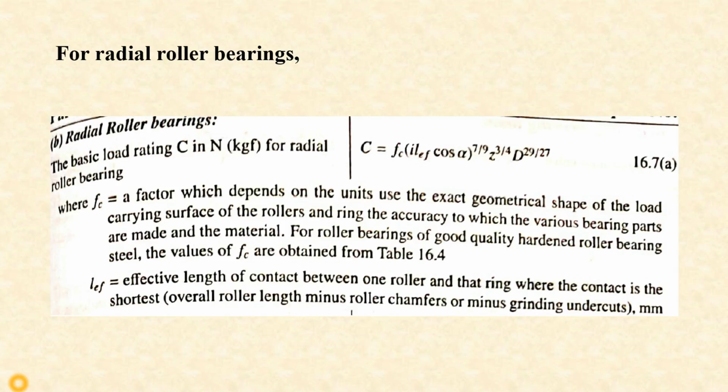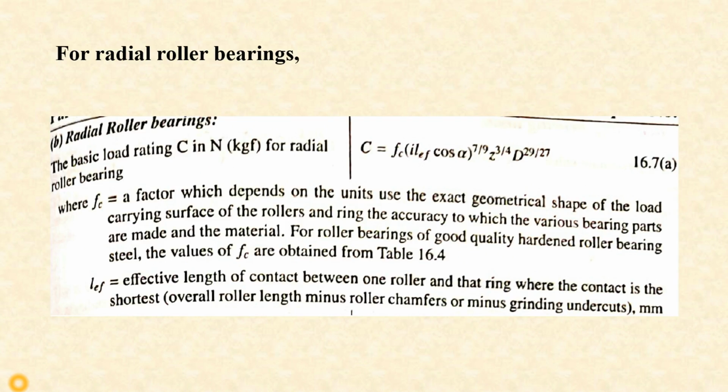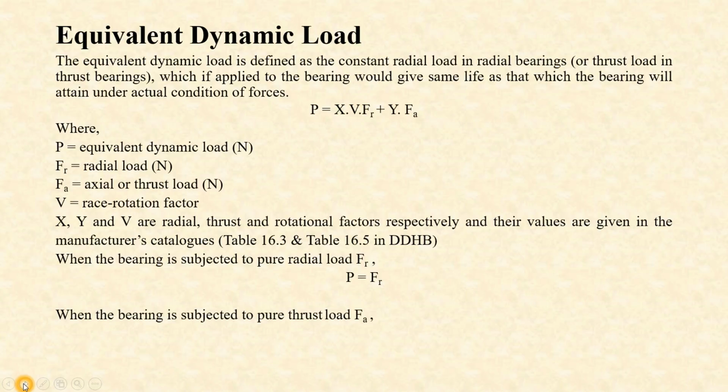Again, for radial roller bearing, the concept is the same as in the radial ball bearing. Equivalent dynamic load, that is capital P, is equal to XVFR plus YFA. Here P is the equivalent dynamic load, X is the radial load factor, V is the rotational factor, FR is the radial load, Y is the axial load factor, and FA is the axial load.